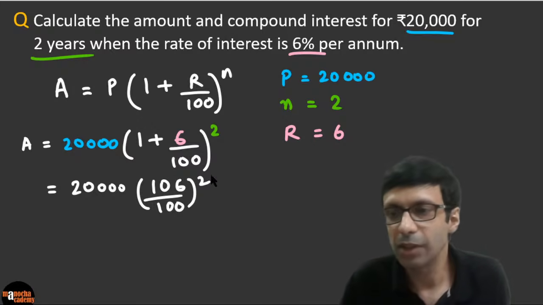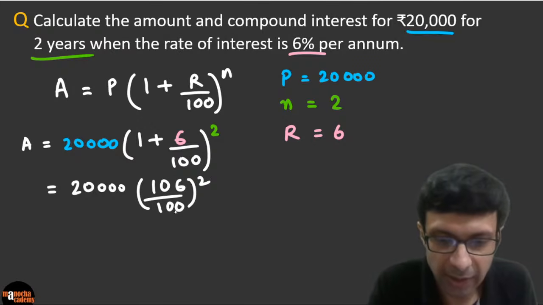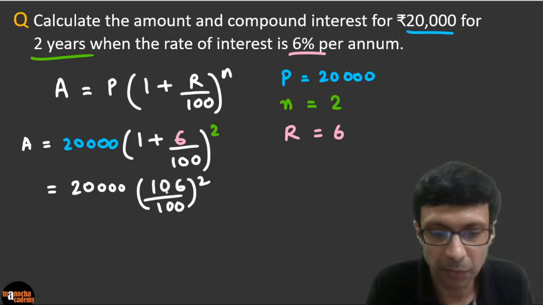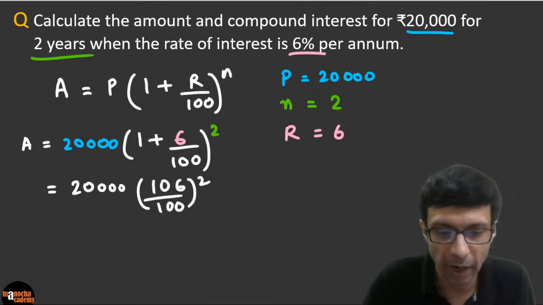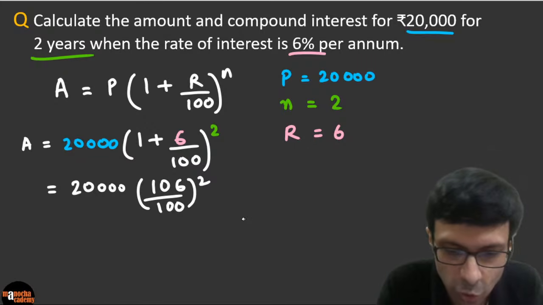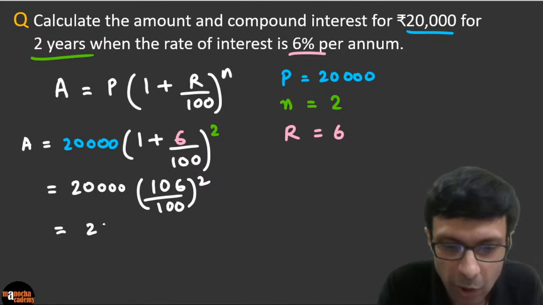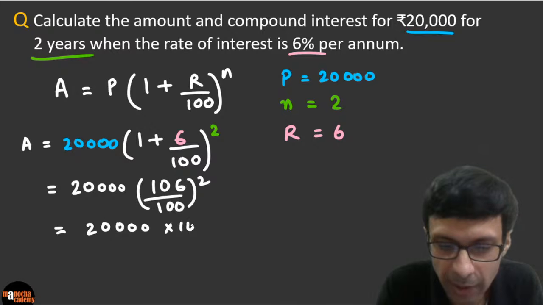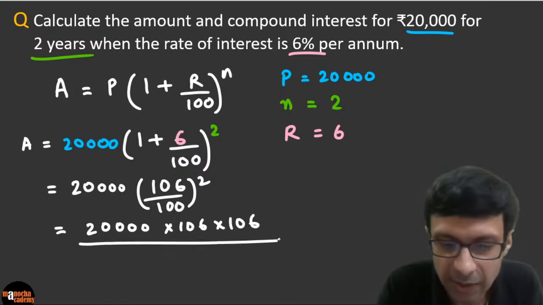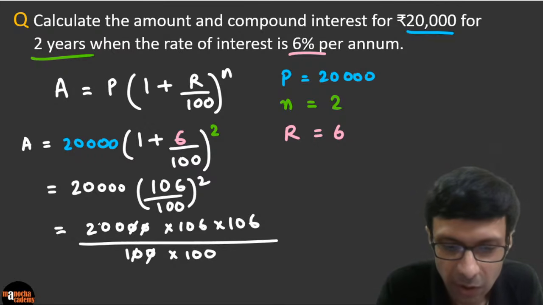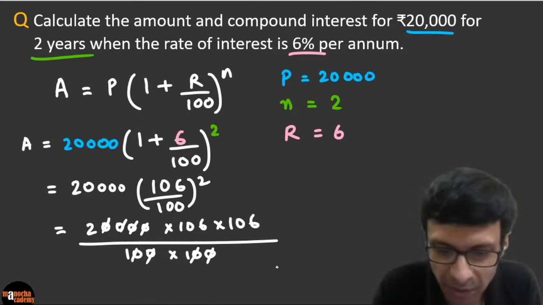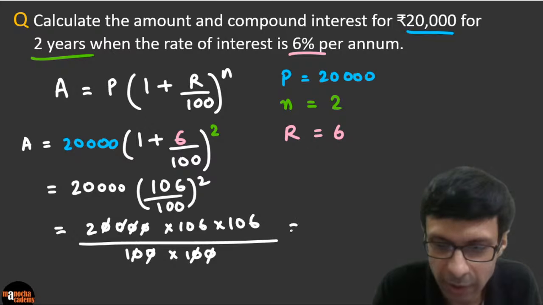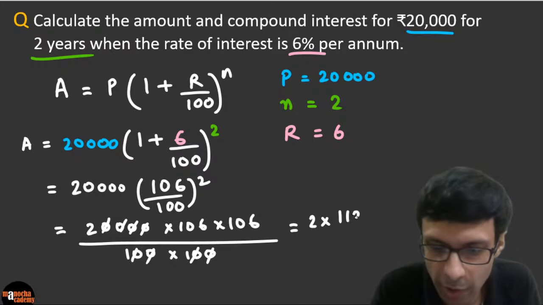Now one very interesting thing: rather than cancelling this and doing 53 by 50 here, I suggest you keep hundreds because it's very easy to divide by 100. So what I would suggest is that this works out to be 20,000 multiplied by 106 multiplied by 106. Don't do that 53 by 50. Just keep the hundreds here and cancel over here. So what are we finally getting? 106 whole square times 2. It makes it much more simple. If you multiply 106 whole square, it's going to work out to be 2 times, I think, 11236.